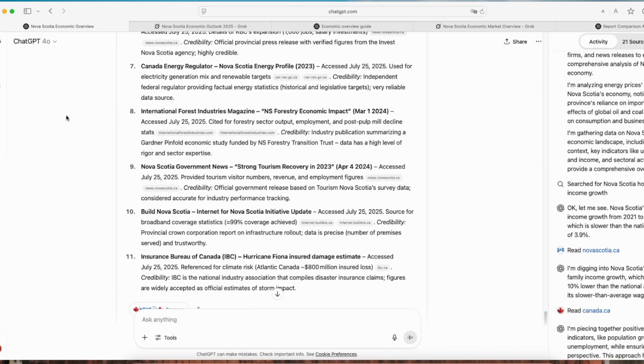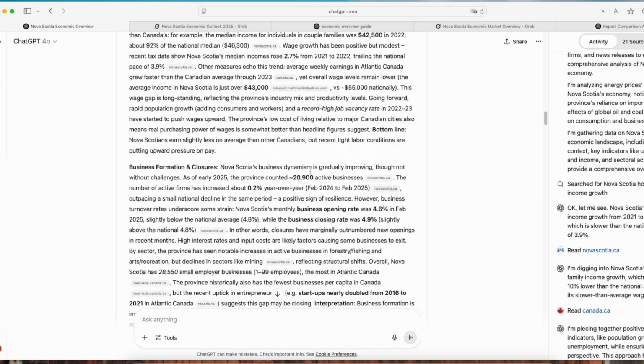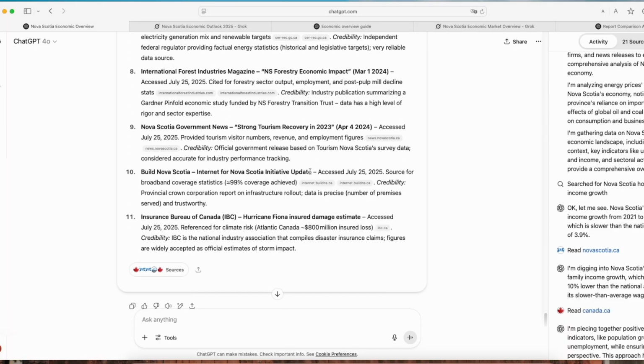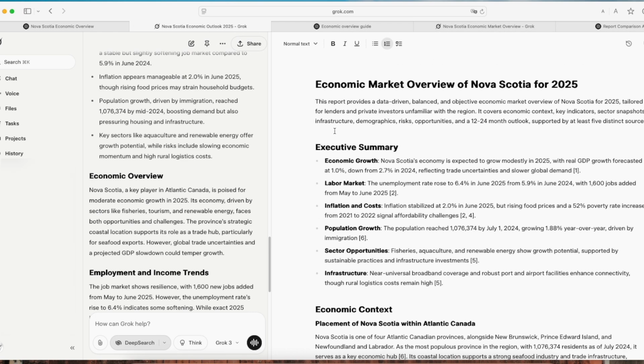The winner clearly is ChatGPT Deep Research. It consistently provided detailed insights, matched the original prompt closely, and overall offered the best depth and comprehensiveness. Interestingly, you can use Grok 3 Deep Research for free, even without a subscription, which makes it a decent alternative despite being slightly less detailed.